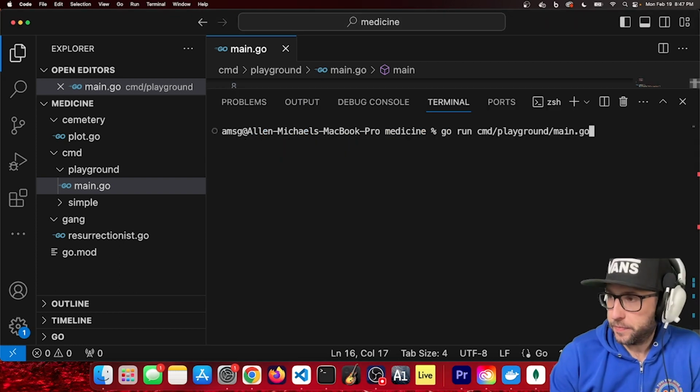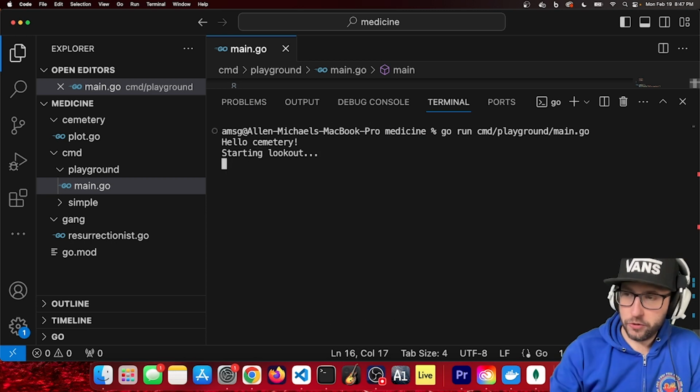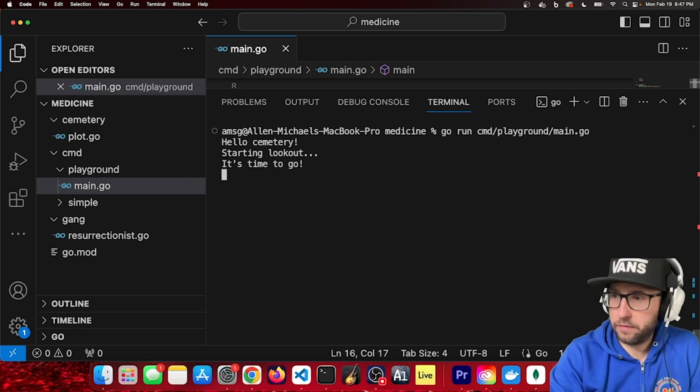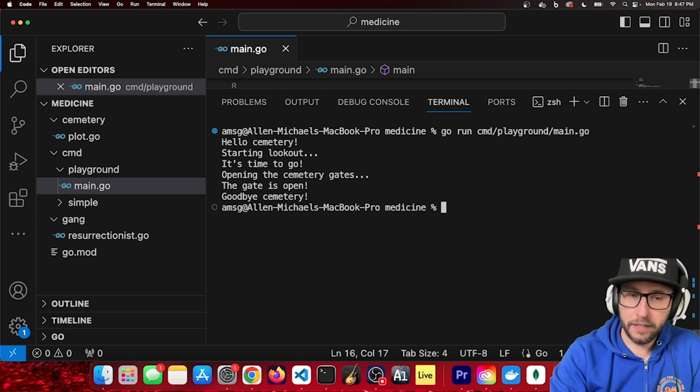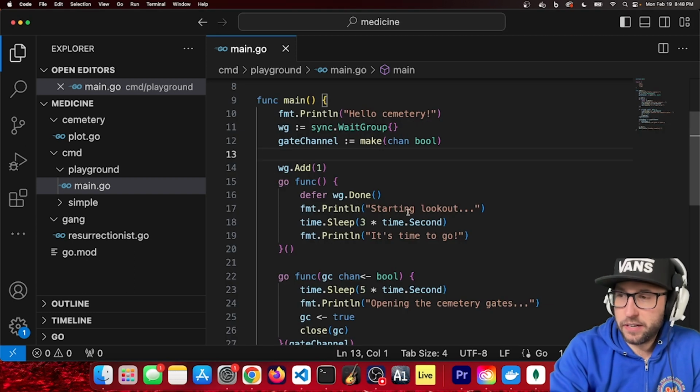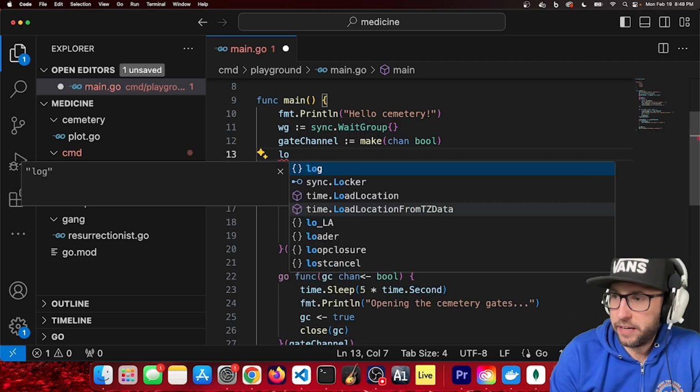Here we go. Let's run. There, we started our lookout first. That's great. Oh, but it's time to go already. So, but we still opened the gates. We didn't listen to our lookout. The lookout's not really able to do anything. Let's make a lookout channel.